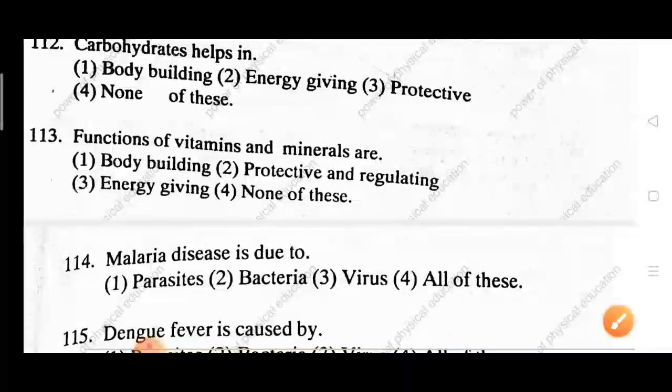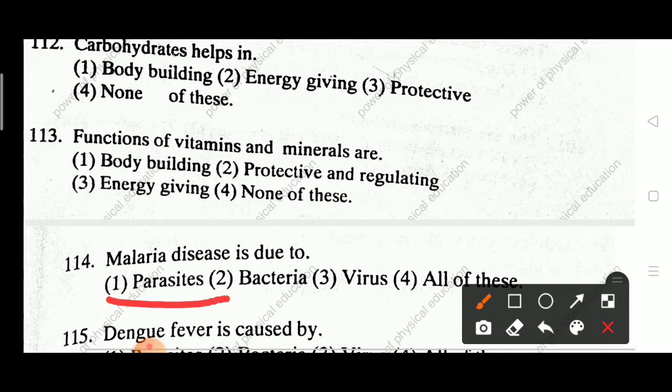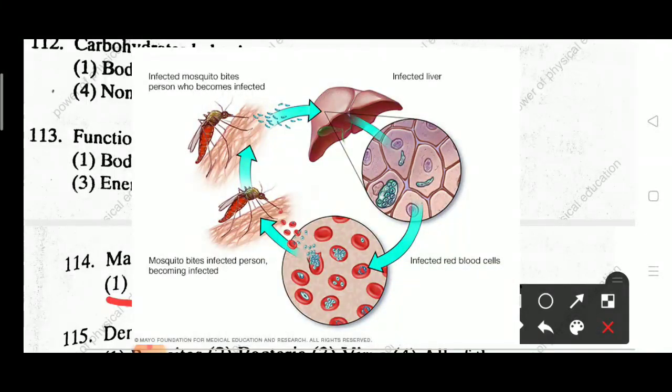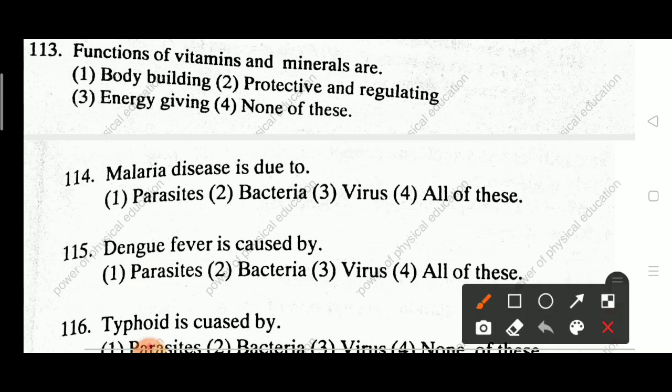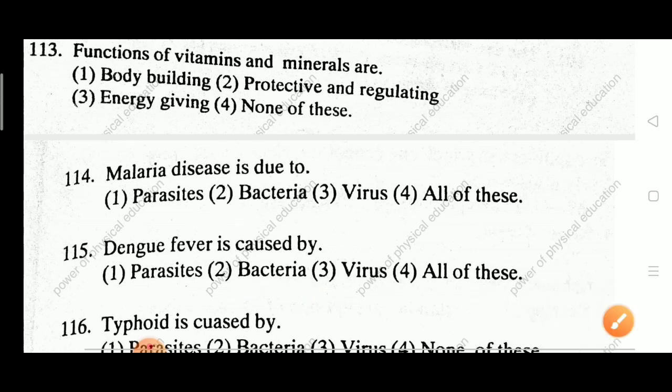Next question 114. Malaria disease is due to parasites, bacteria, virus, all of these. Answer is parasites. This parasite is spread to humans through the bites of infected mosquitoes. Next question. Dengue fever is caused by parasites, bacteria, virus, all of this. Answer is bacteria. Through the bacteria, dengue fever is caused. This dengue is a mosquito borne viral infection.